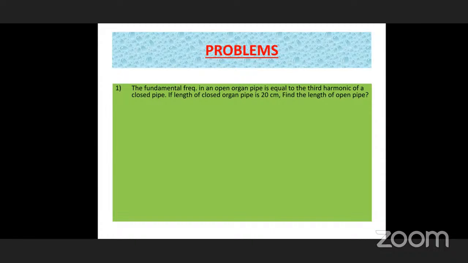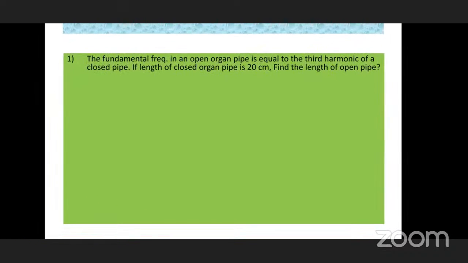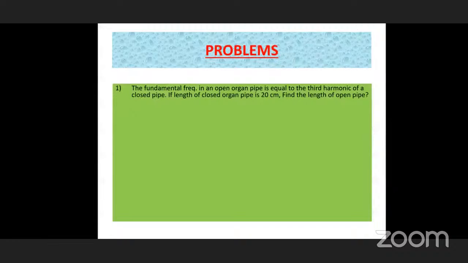One is an open pipe, another is a closed pipe. If the length of the closed pipe is 20 centimeters, find the length of the open pipe. This type of question is very, very important. Generally, one question may be given based on this. Here, the fundamental frequency of the open organ pipe is the third harmonic of the closed pipe. Can you see clearly? So, let us solve this problem.